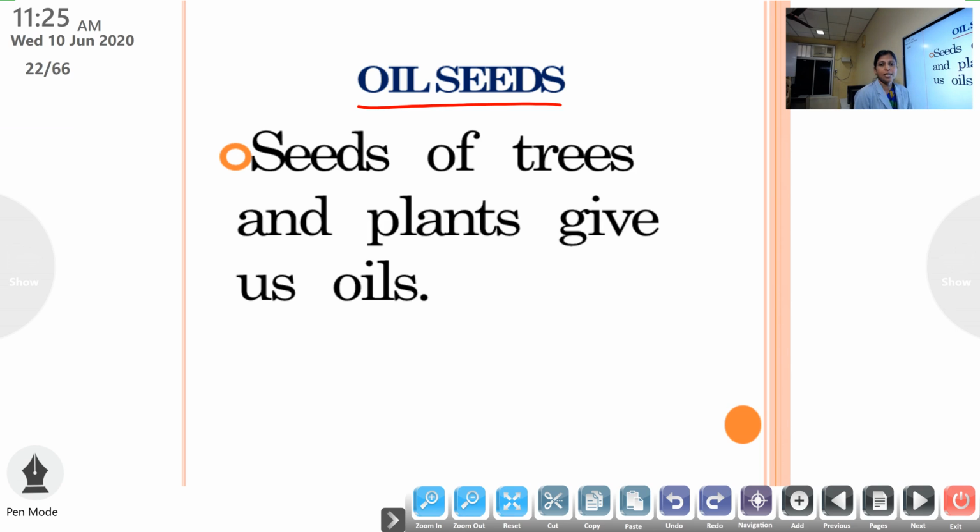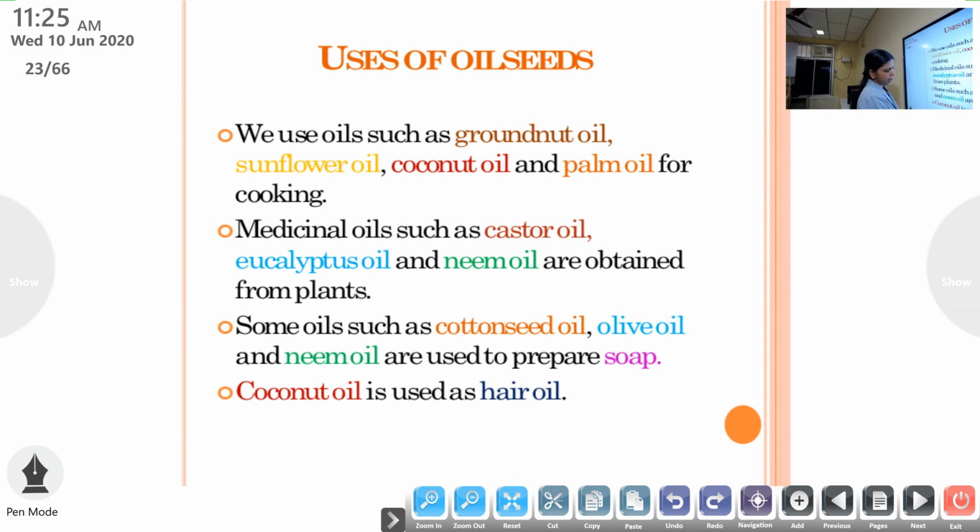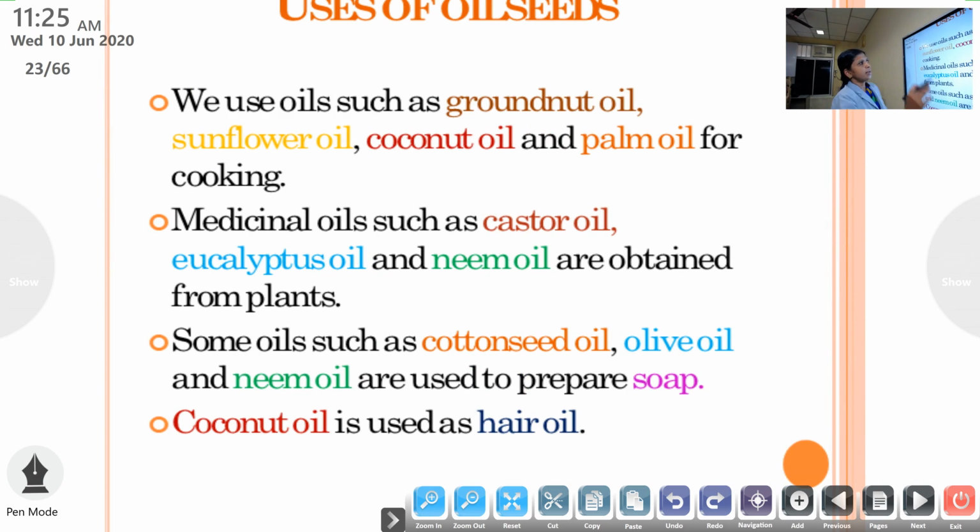Oil is a fatty liquid which does not mix with water. I repeat, what is an oil? Oil is a fatty liquid which does not mix with water. And you know, seeds of many trees and plants give us oils. So which are those oils that we get from plants? We get groundnut oil, sunflower oil, coconut oil, palm oil, etc.